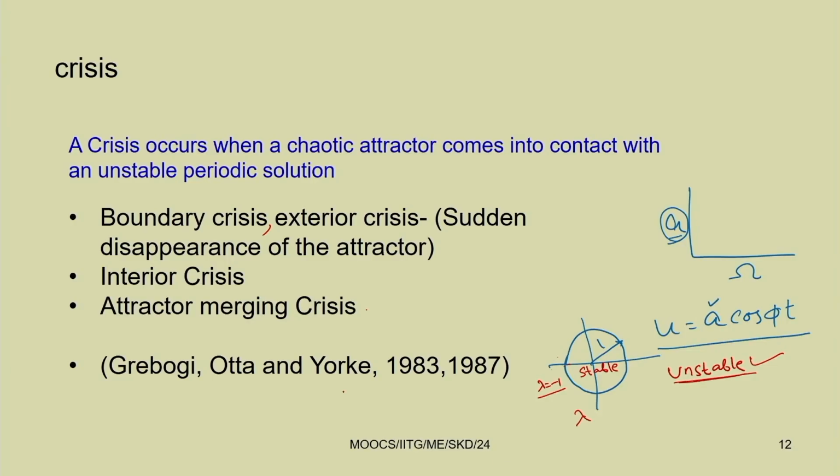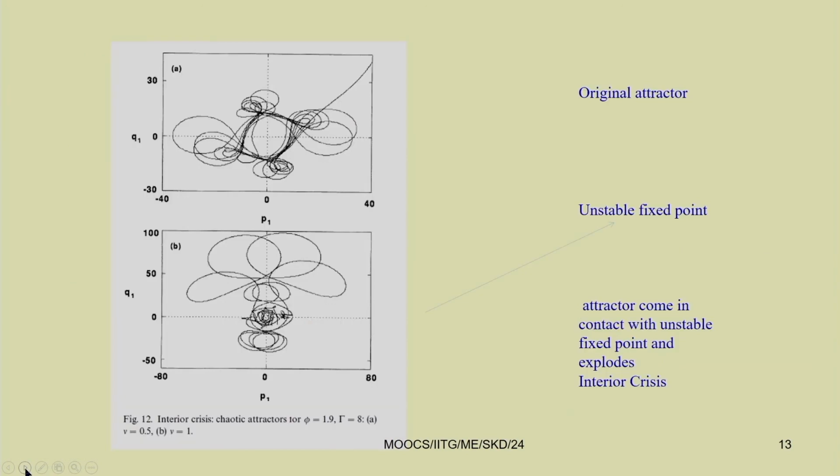In 1983, Grebogi, Ott and Yorke proposed these three different types of crises in physical systems. For the system we have studied before, that is a cantilever beam subjected to base excitation, we have observed, for example, for nu equal to 0.5, phi equal to 1.9, gamma equal to 8, this attractor.